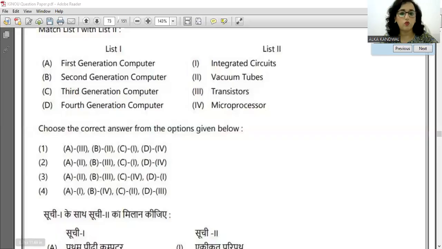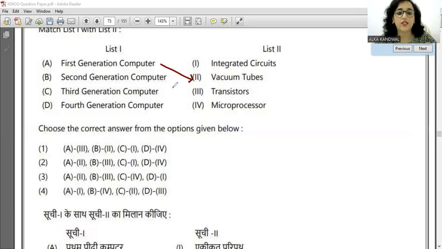So I will be sharing the question paper only, and let us do the requisites. Yes. So let us get started. So here we go. So first question, ये question तो हमने कर रखा था फर्स्ट या सेकंड सेशन में ही. That match the following. So first generation uses what? Second generation uses what? So this we have done in detail. So first generation definitely it uses the vacuum tubes. So that is the correct answer.